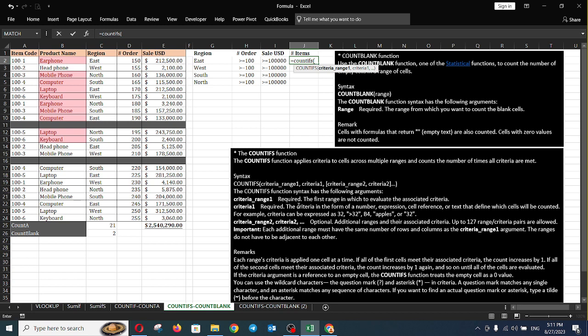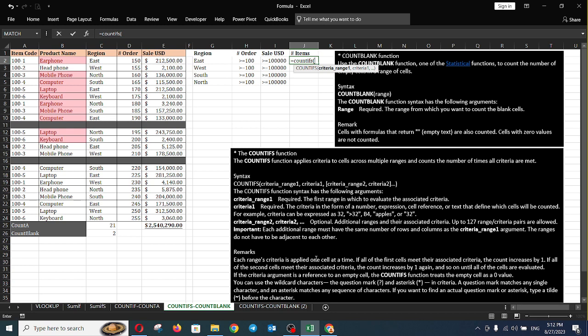For example, criteria can be expressed as 32, greater than 32, or a cell reference. So this is the example. You need to remark that each range's criteria is applied one cell at a time. If all of the first cells meet their associated criteria, the count increases by 1. If all of the second cells meet their associated criteria, the count increases by 1 again, and so on until all the cells are evaluated.